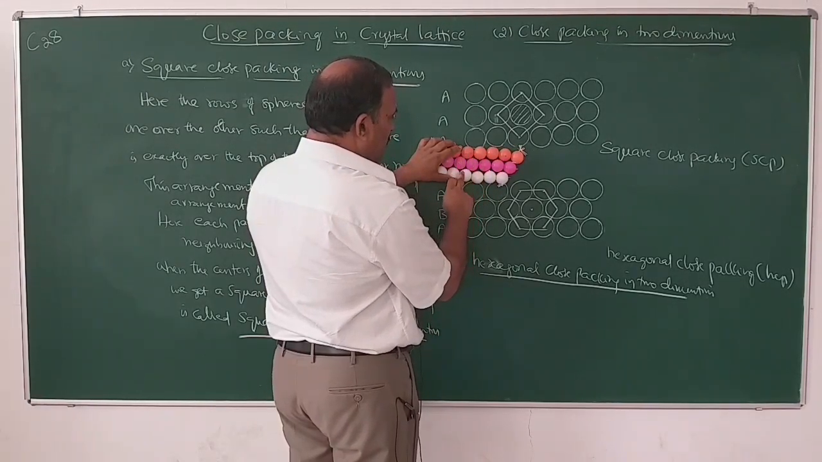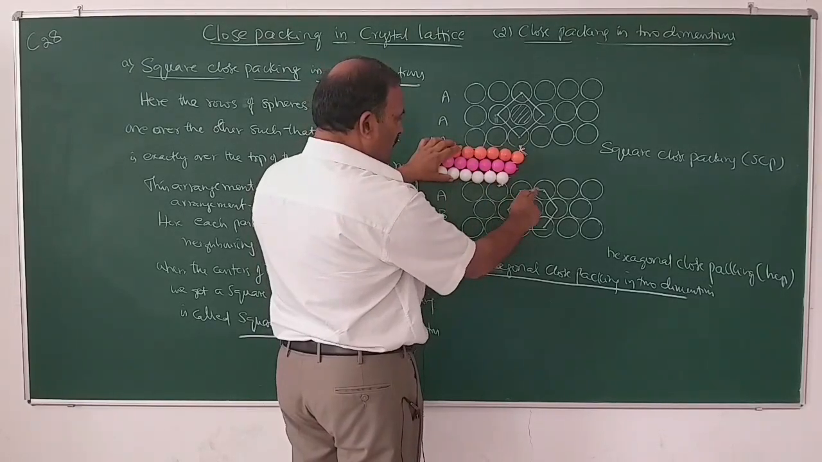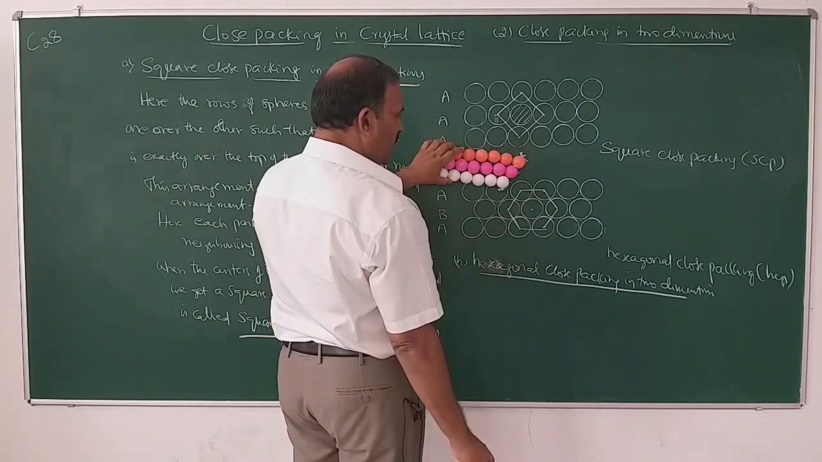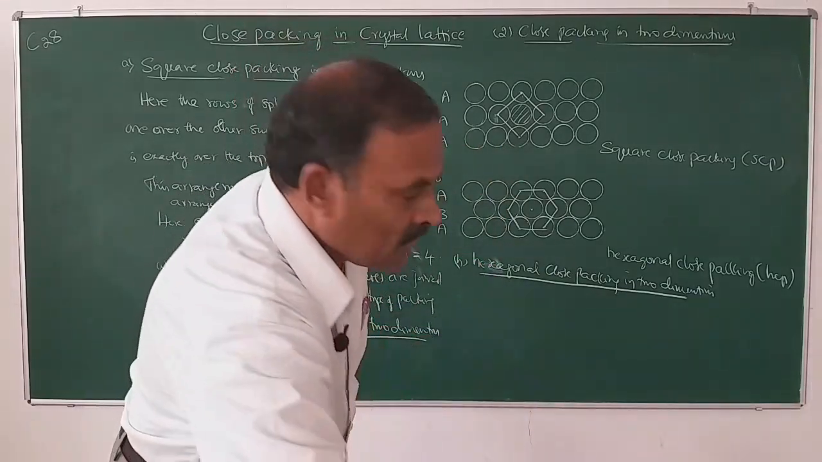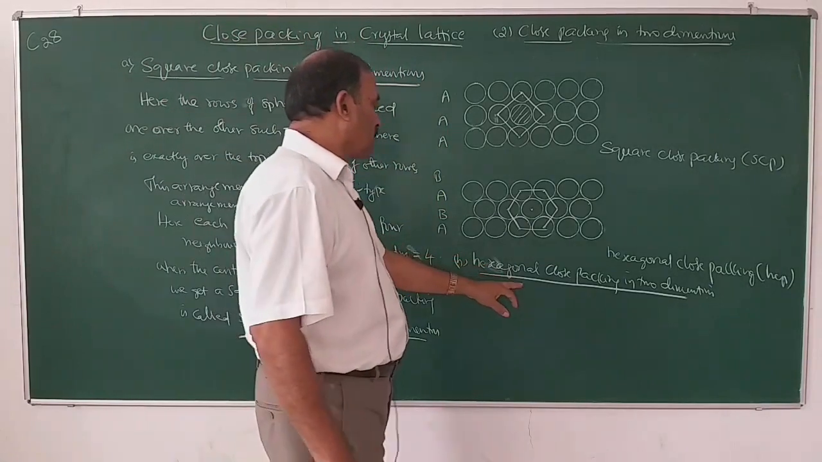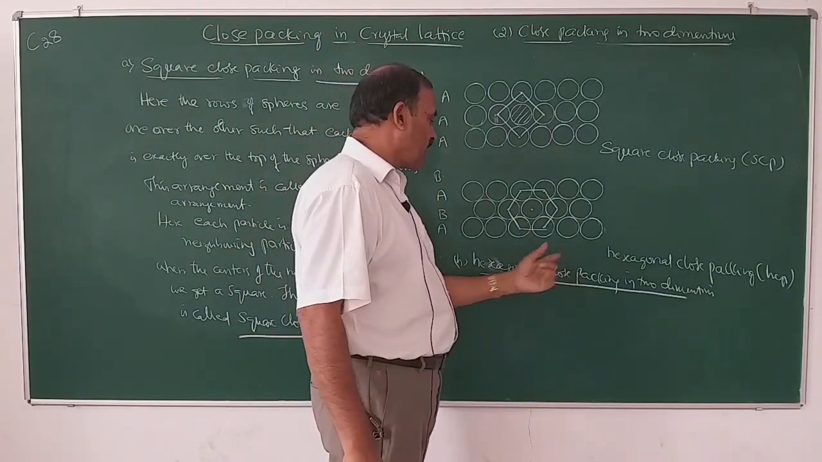If the centers of these 6 spheres are joined like this, you will get a hexagonal shape. Therefore, this type of arrangement is known as hexagonal close packing. So, the second type of close packing in 2 dimensions is hexagonal close packing.